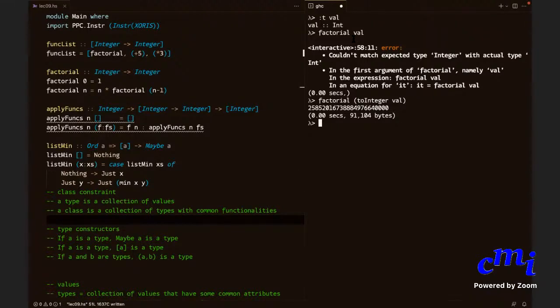I didn't get what we mean by a function can't be displayed or stored. How do you display a function? What do you mean by displaying a function? Factorial val will display, and factorial 20 will display, but factorial itself will not display. Like if we restrict the type, then it is not a function. No, then it is a value.